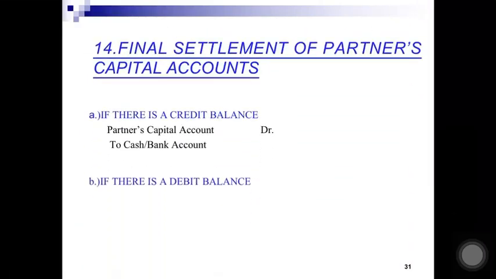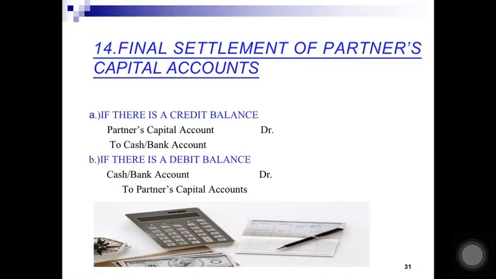Now, final settlement. If there is a credit balance in the partner's capital account, it means the firm will pay him, so partner's capital account to cash. And if there is a debit balance, it means the partner will pay to the firm, so bank account debited to partner's capital account.